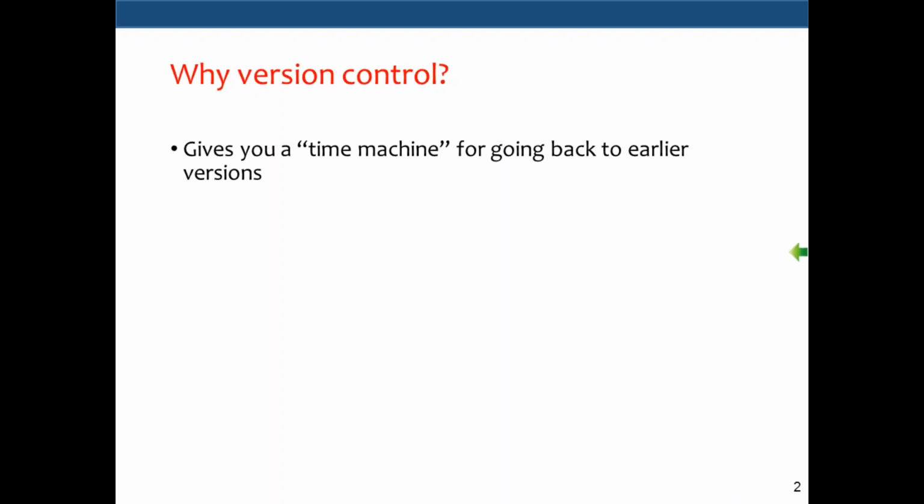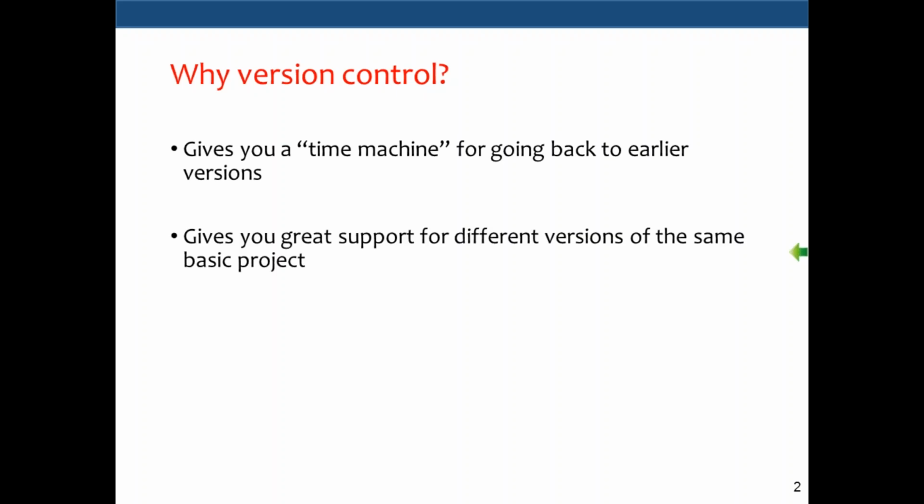When you have a version control system, it will help you see the previous version of your file. It also gives you great support for different versions of the same project. You can create a list of files as part of a project and give a tag, a version number, for multiple files. Whenever you want to see project version 1.0, you can switch to it, and if you want to switch to version 1.1, you should be able to do that. I'll show you some examples of how to do this.